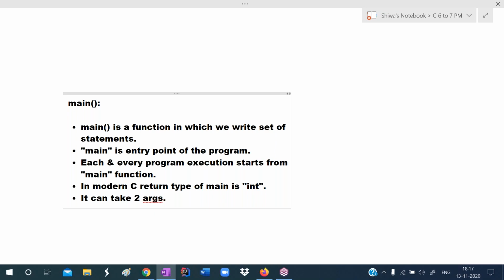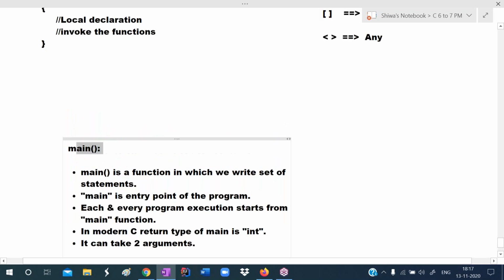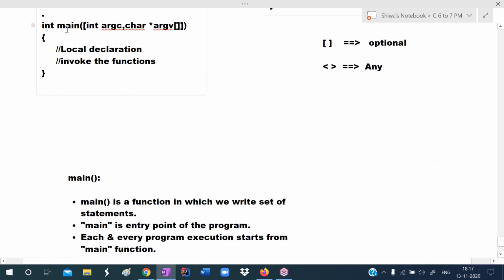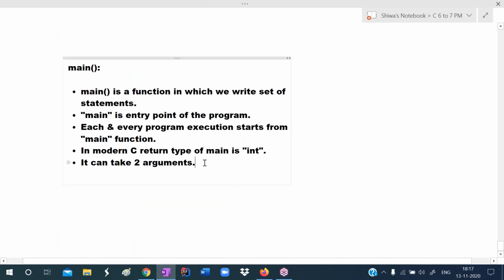That part I discussed in the command line arguments concept. Just try to understand, main can take arguments also because main is a function. A function can generally take arguments. Here, the add function takes two arguments x, y. Like that, main can also take two arguments. One is integer type, another one is character pointer array type, meaning string array. Later I will discuss it.